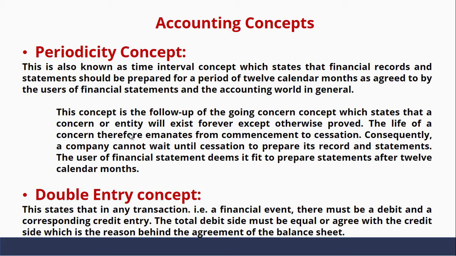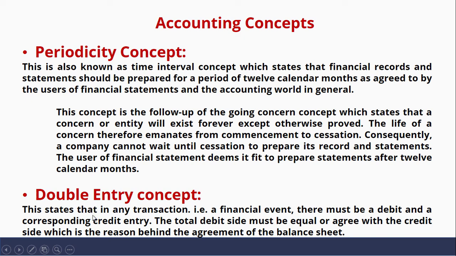That result of operation can be compared with competitors to determine whether the business is doing fine or otherwise. So that is the reason why when you prepare accounts, you say for the year ended, especially final accounts like trading profit or loss accounts, partnership accounts, manufacturing accounts, departmental accounts. All these accounts we say for the year ended because they are final accounts, the accounts used to determine the results of operation of a business organization. They are usually prepared at the end of the accounting period of that organization. This occurs because of periodicity concept.